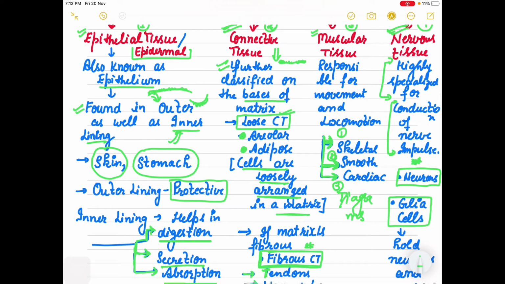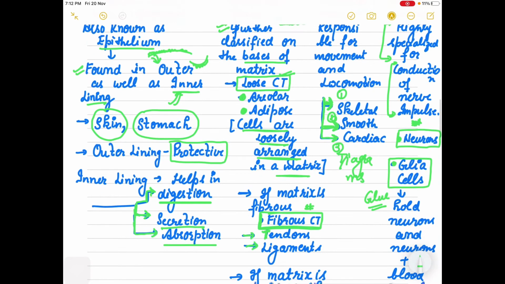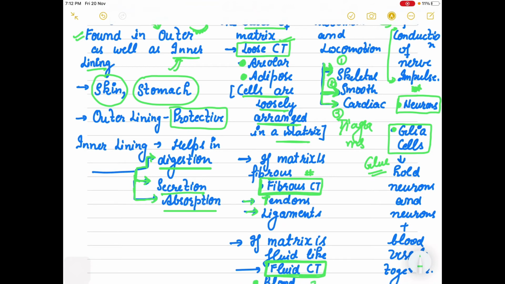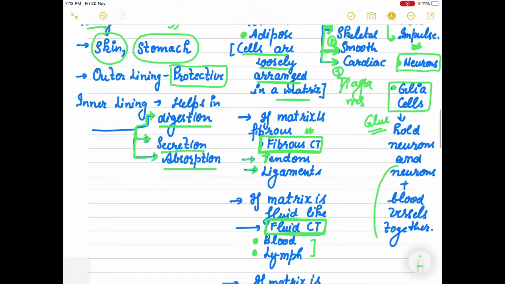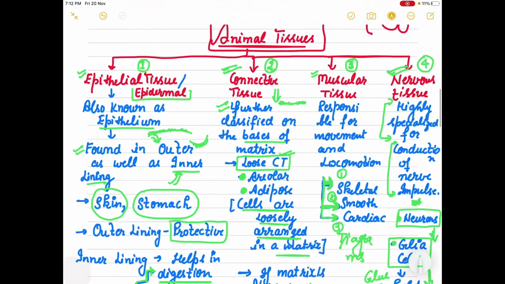And the second type of cells which play a role, that is the glia cells. Glia cells are actually glue-like cells. Glue means they are holding neurons together, and they hold neurons plus blood vessels together. So these are two types which we will read in this nervous tissue: neurons as well as glia cells.